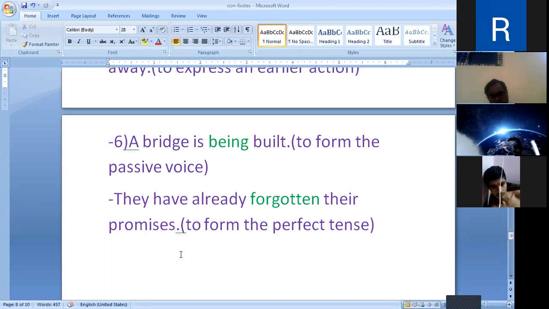Likewise, the past participle is used for the passive form, like it is written by me, it is written by her, it is written by them, then it was written by me, a letter was written by her,